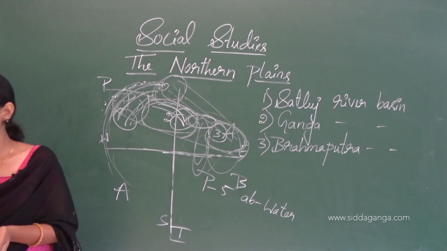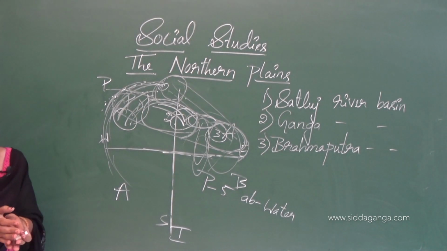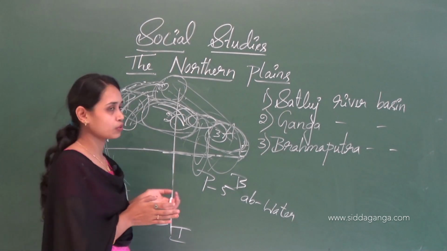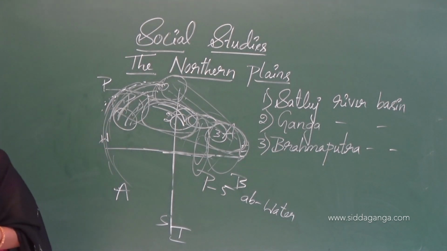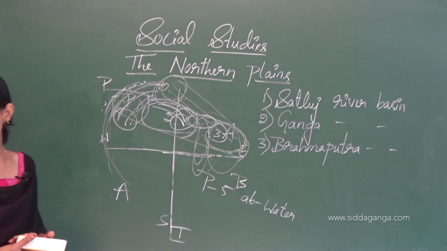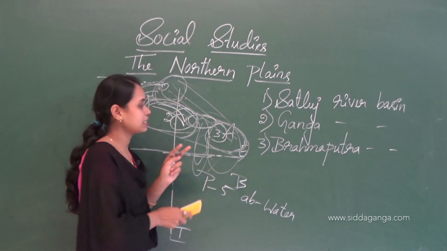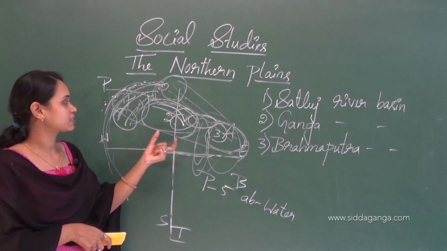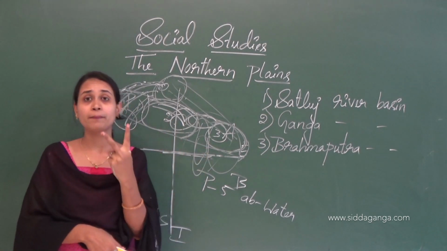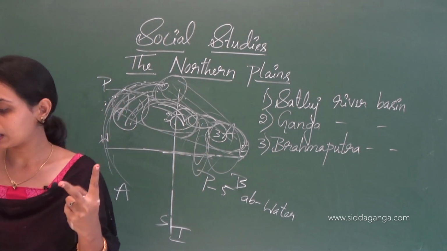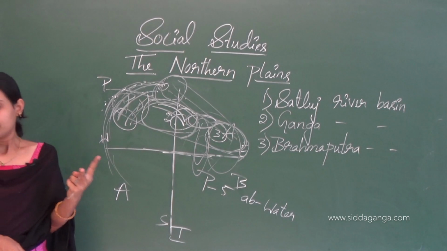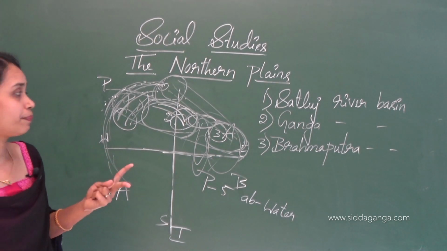Calcutta is on the banks of the Hooghly. In West Bengal, the Ganga splits into two branches, the Hooghly and the Padma.